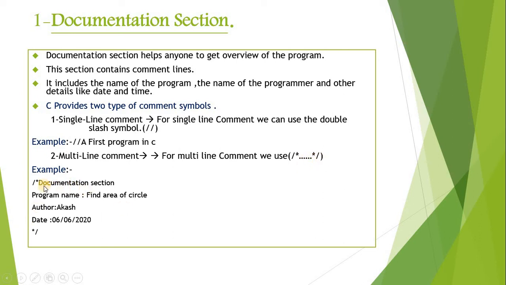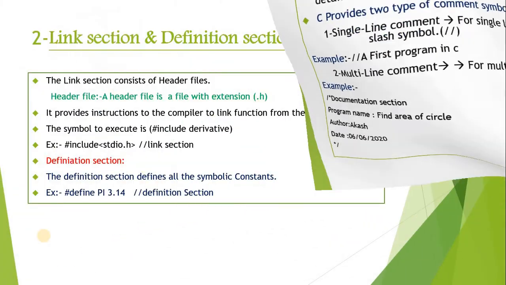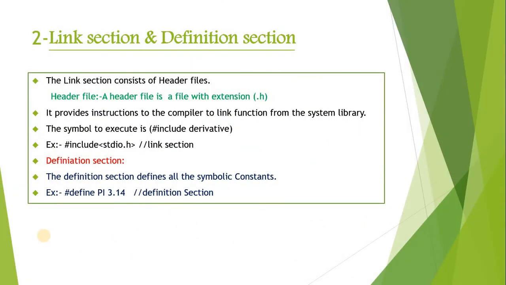For example, you can see here I started with slash star, and in the documentation section I put the program name, find area of circle, the author is Akash, and the date 06/6/2020, and at the end I put star slash. Why do I put it? This is the closing point of our documentation section. Now we will talk about the link section and definition section.